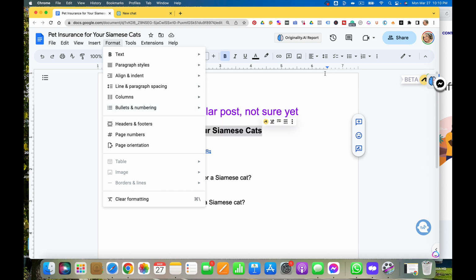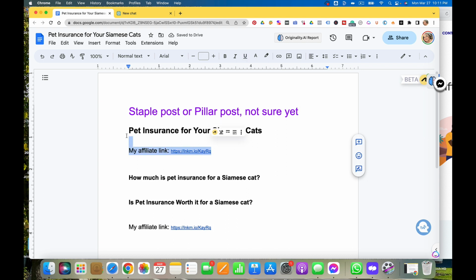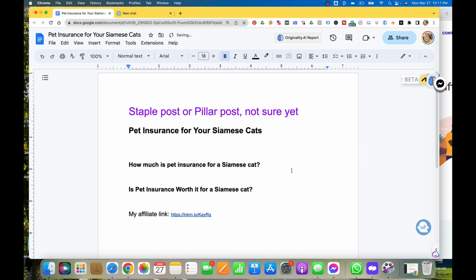Oops, sorry. We'll do the headers and everything later. So this one here we're going to turn into an H2 tag, and same with this one. I'm just bolding them so we know where they are. And let me put this way down here so I don't lose it. Let's get rid of it right there so we have something to work with.